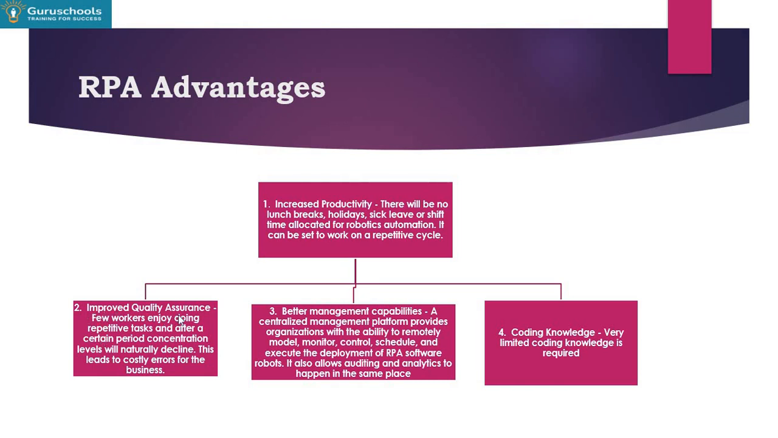Next one is improved quality assurance. As humans, we can make mistakes while performing our day-to-day tasks, but that is not the case with the robots.